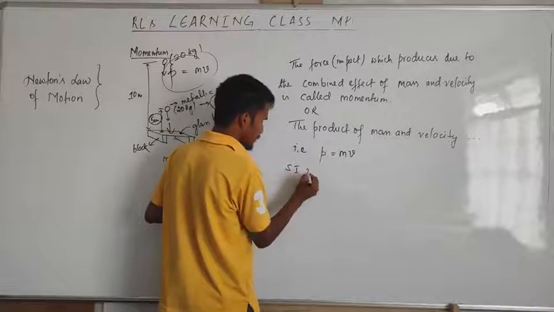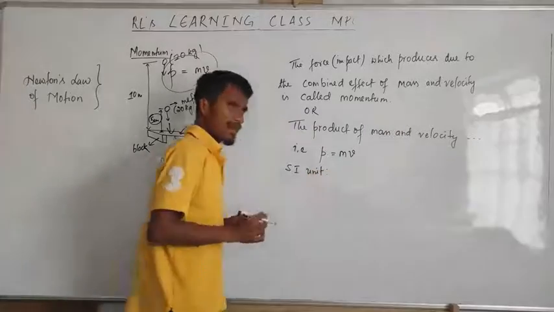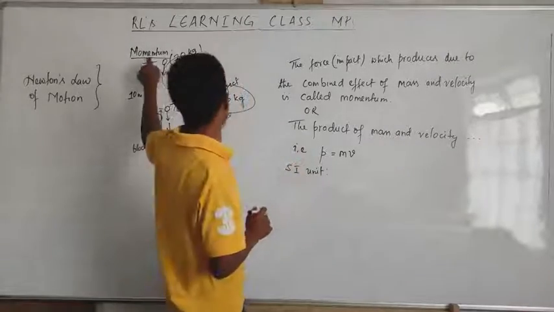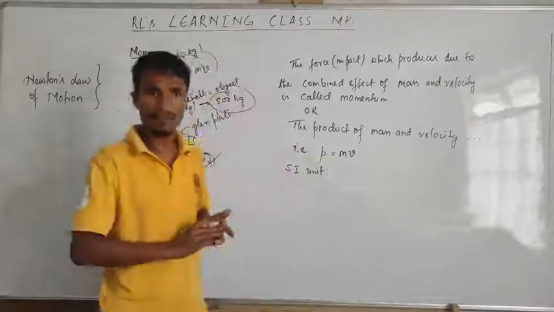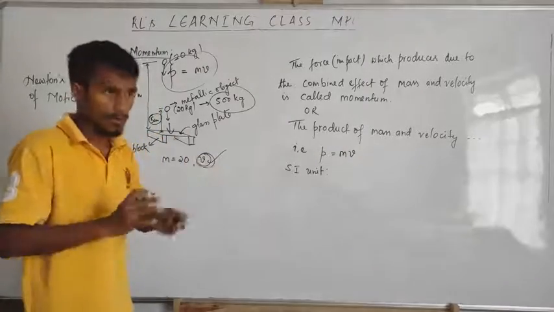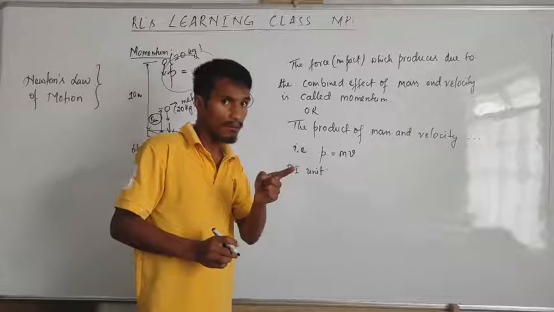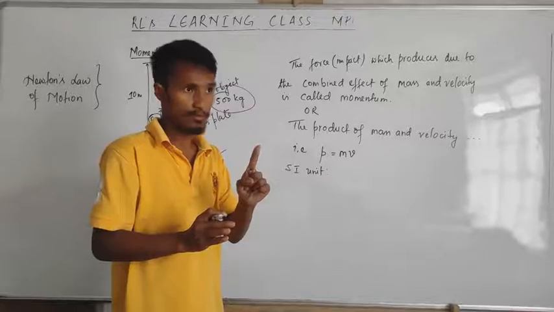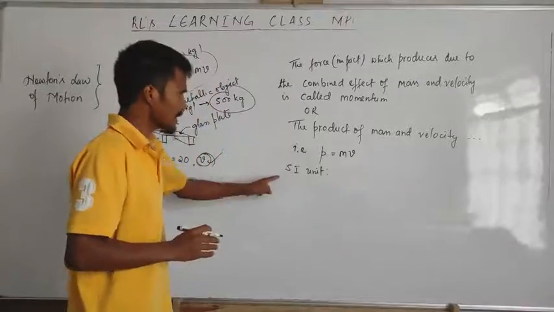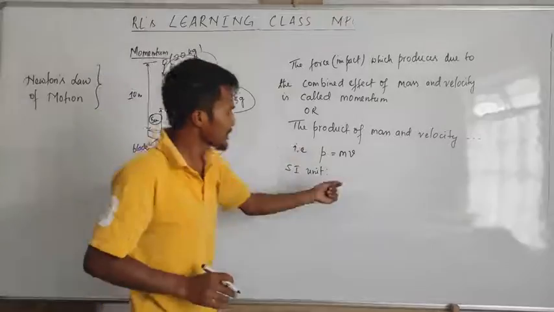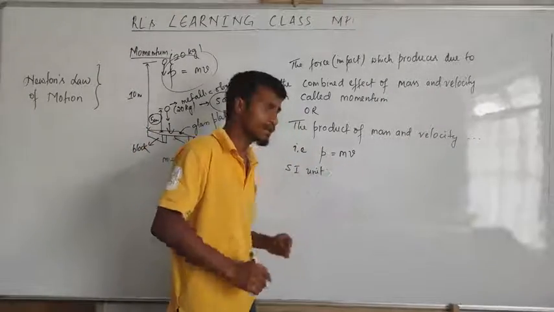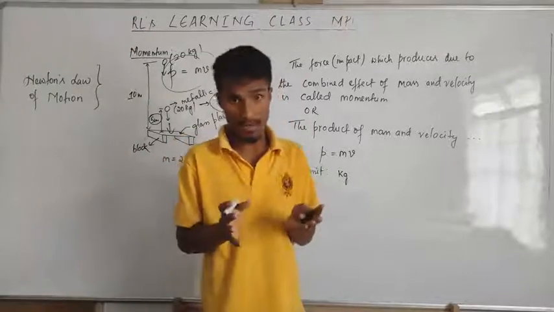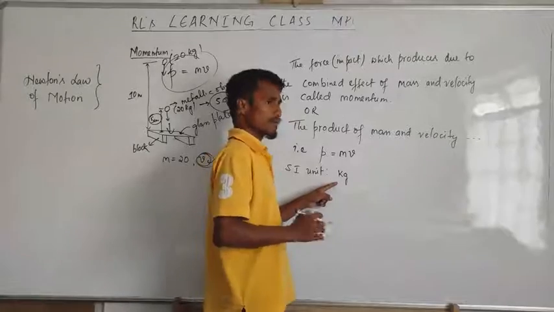Then SI unit. What is the SI unit of momentum? Remember, the momentum we're talking about here is only linear momentum. Remember, there are angular momentum and linear momentum. But here in class 9, we will deal only with linear momentum. We will learn about angular momentum later. What's the SI unit of mass? The SI unit of mass is kg. Always measure it in kilograms, not in grams.